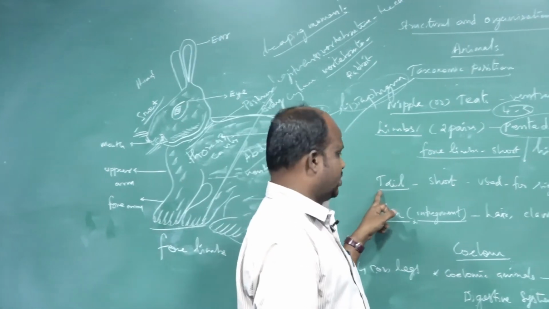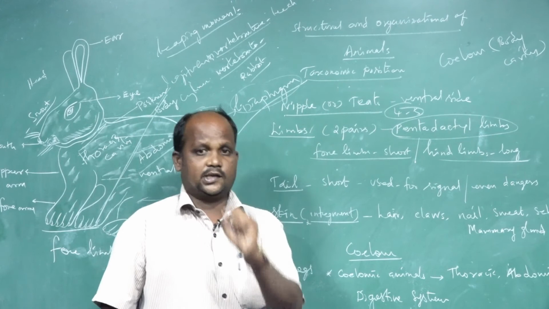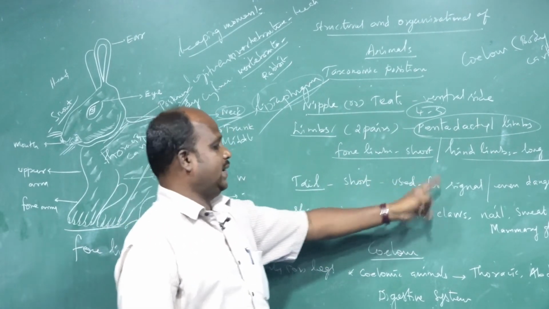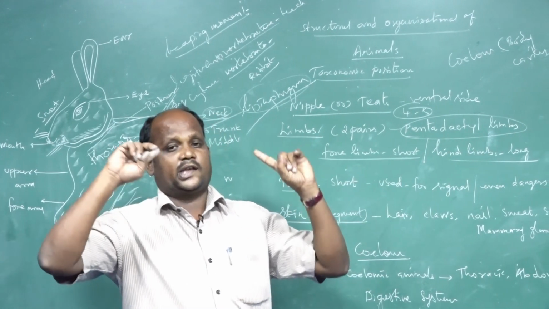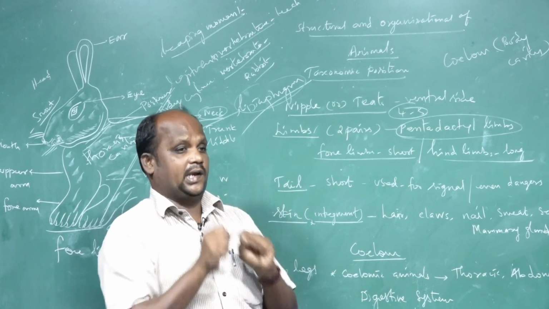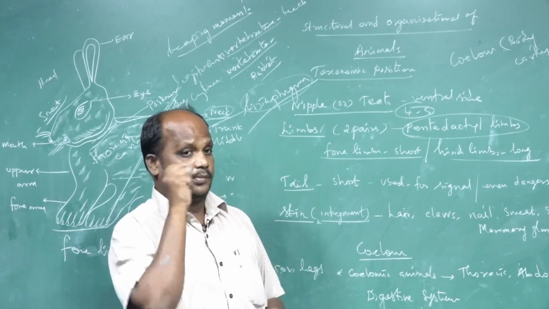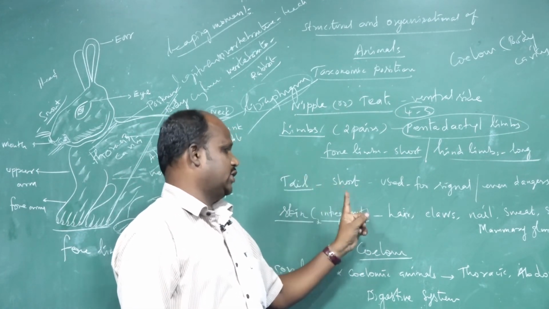Next one is the tail part. The tail is very short. What is the use of the tail? The tail is used for giving signals to animals from the surrounding environment. It collects the signal, either vibration or danger to the animal. That indication is observed by the tail part. So the tail is a very short structure.